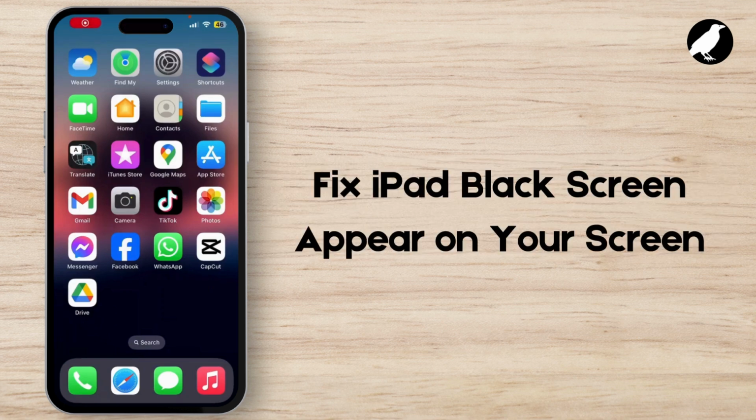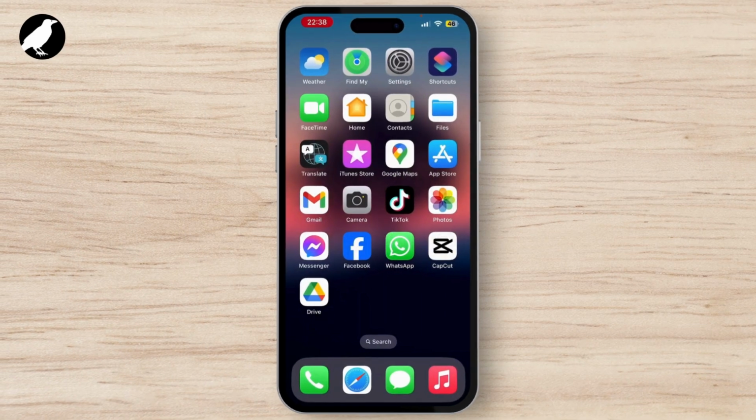How to fix iPhone black screen appear on your screen. A black screen on an iPhone can occur due to several reasons, like software glitches, or sometimes it may be caused by battery issues. Sometimes overheating or hardware malfunction can be the issue for black screen. And some of the users are also complaining that charging and faulty apps are the causes for black screen on their iPhone. To solve this issue, the very first step you need to do is simply force restart your device.